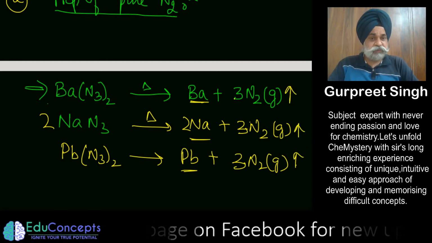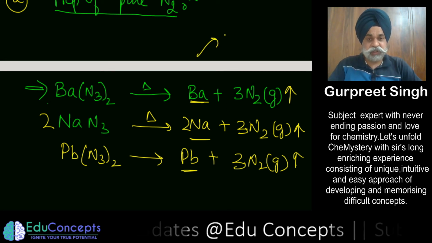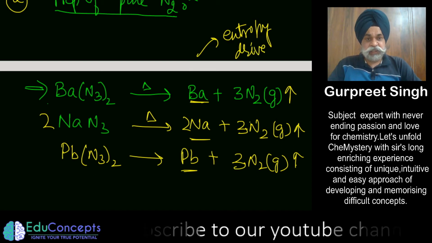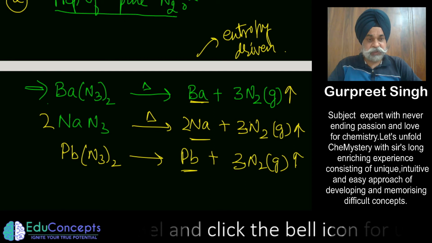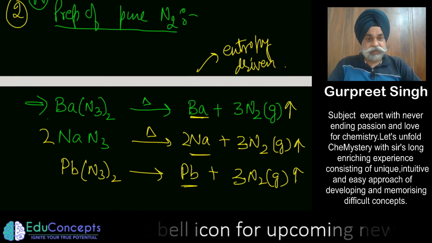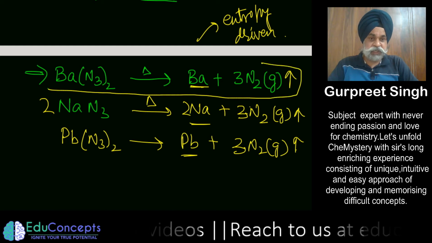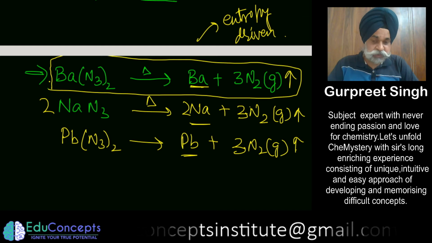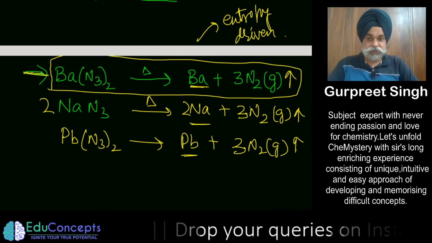Also, because this produces a lot of gas, all these reactions are highly entropy driven, so the kinetics of this particular reaction is very high. Because this is part of your NCERT, you have to focus on it for CBSE. If somebody asks you to write the purest form of making nitrogen, you can refer to this particular thing.